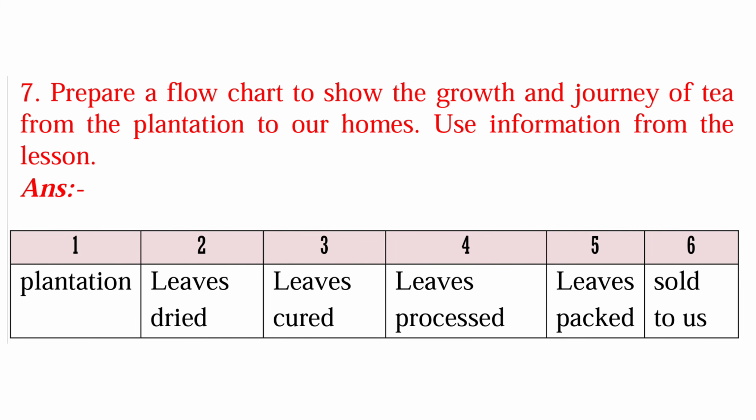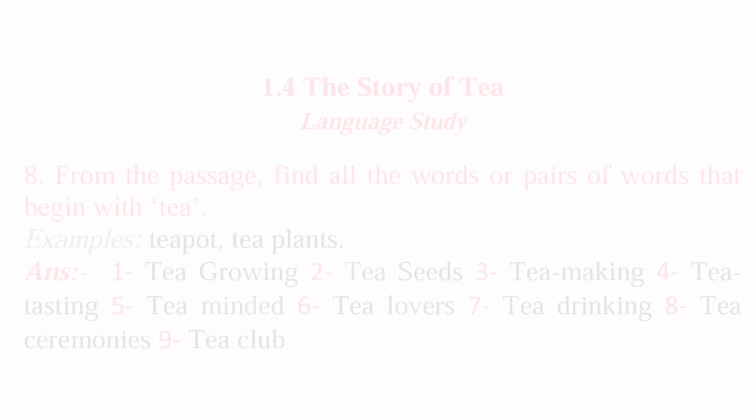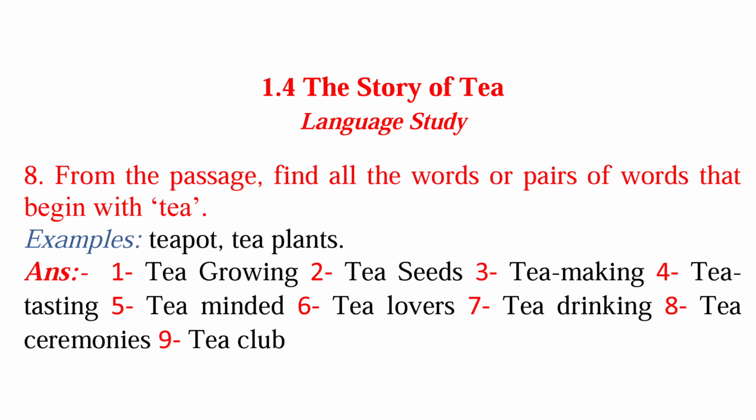Seventh question is prepare a flow chart to show the growth and journey of tea from the plantation to our home. Use information from the lesson. So answer is first plantation, second leaves dries, third leaves cured, fourth leaves processed, fifth leaves packed, and sixth is sold to us. Now we will start the language study question, and the first language study question is from the